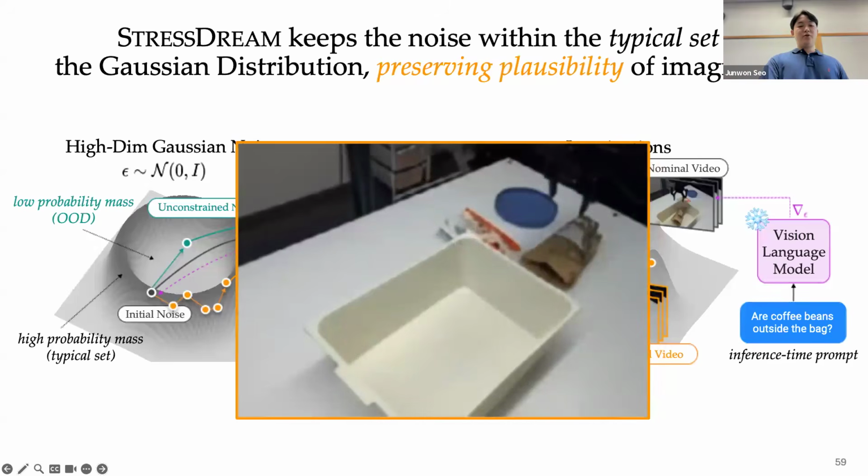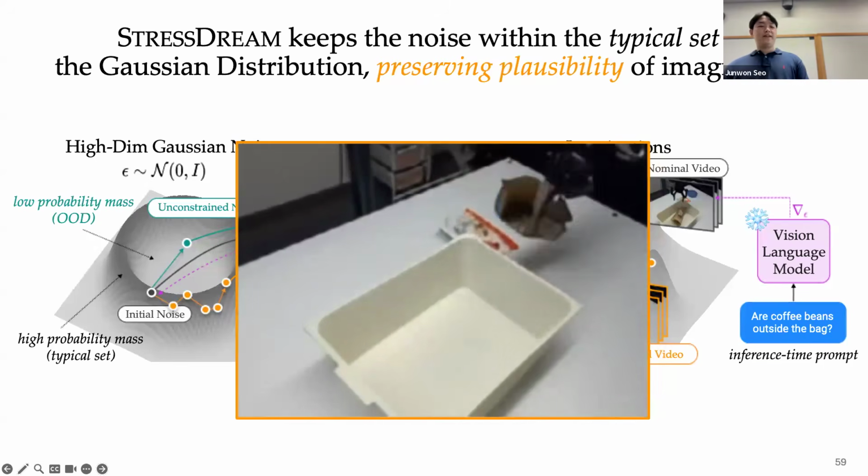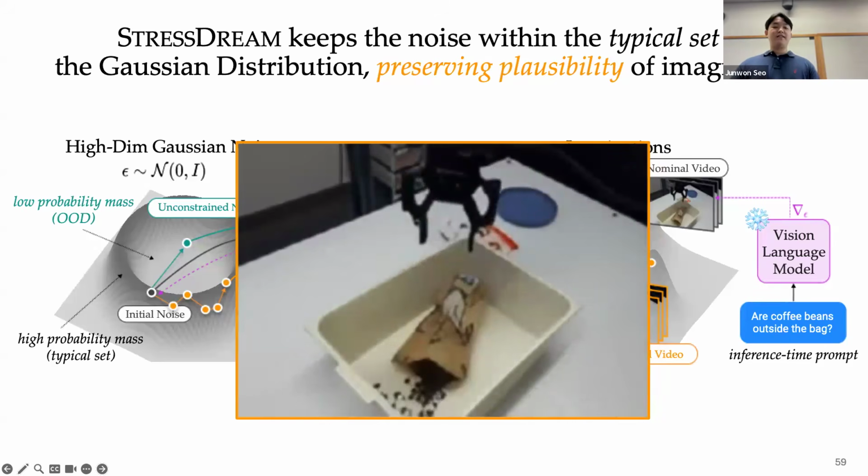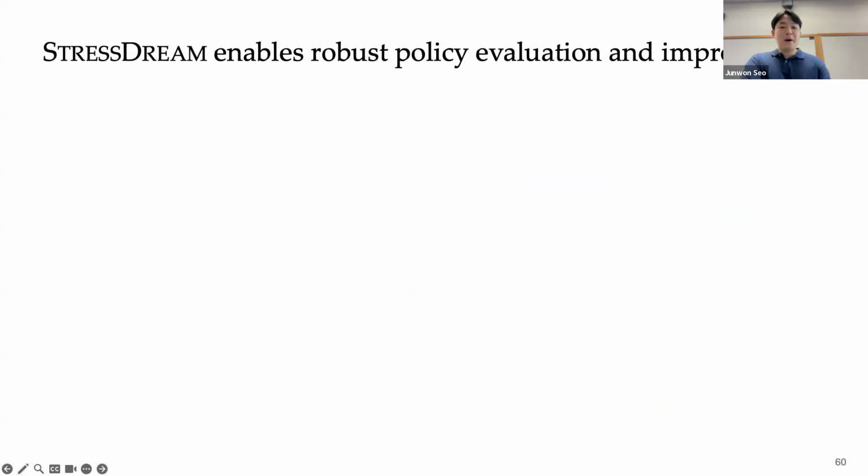As you can see in the video, with this plausibility objective and semantic objective, we finally generated plausible imaginations showing failure events with the same action inputs. So StressDream, by steering imaginations, enables robust policy evaluation improvement.